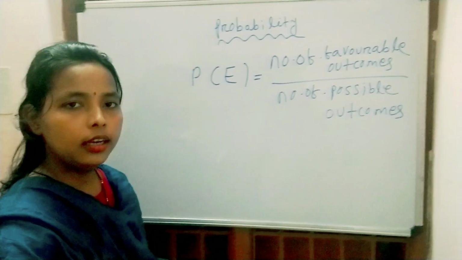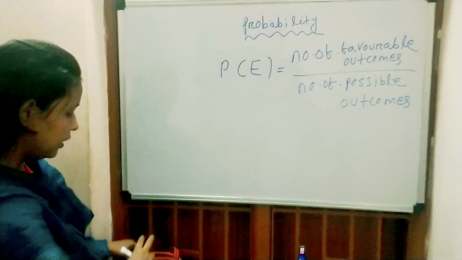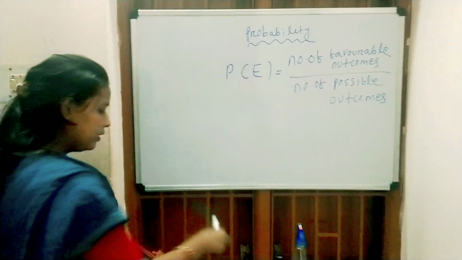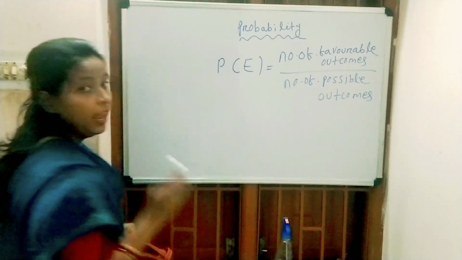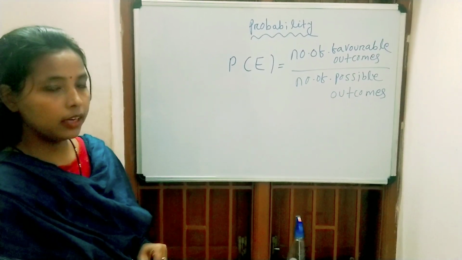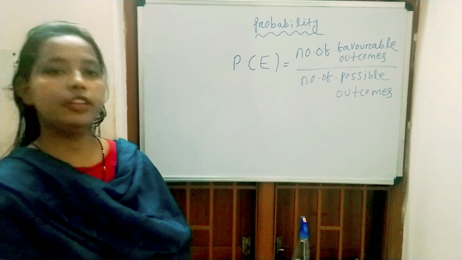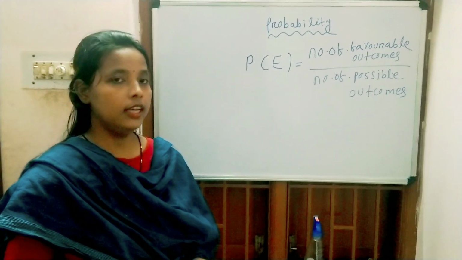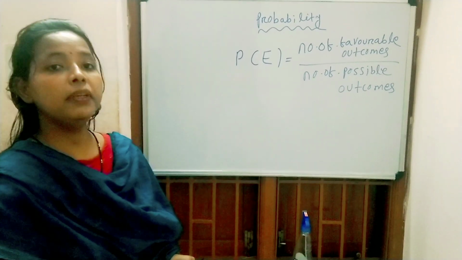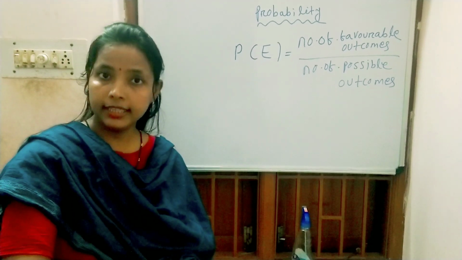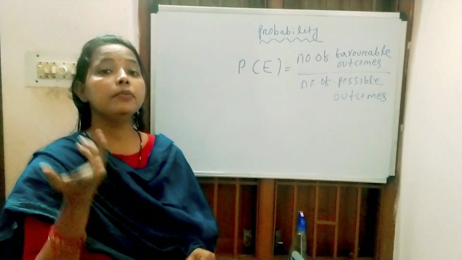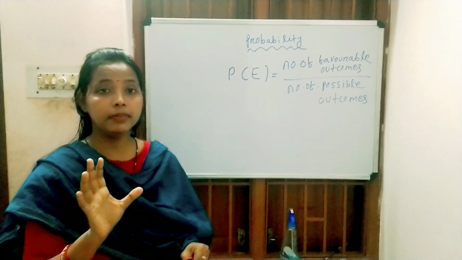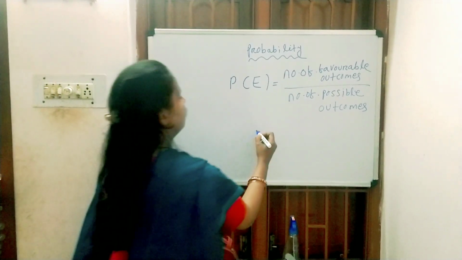Okay, now let me explain how many things I have put inside the bag. There are 3 pens, 1 duster and a marker inside the bag. That means total 5 things. That means whenever he puts his hand inside the bag, there is a chance that he will get something 5 times.